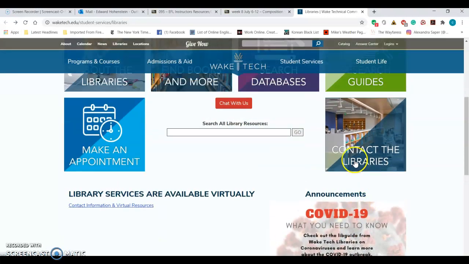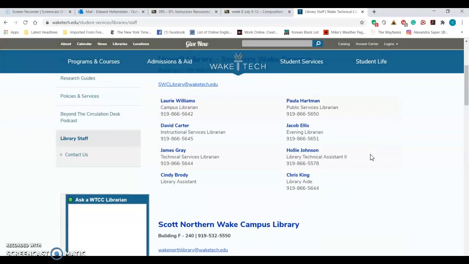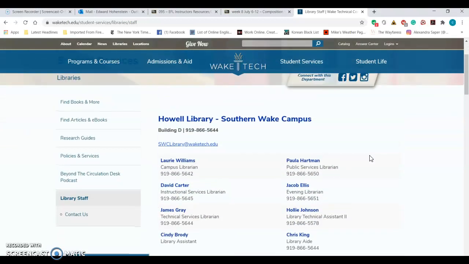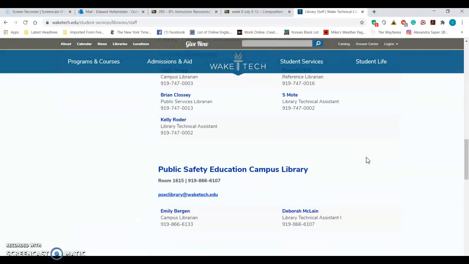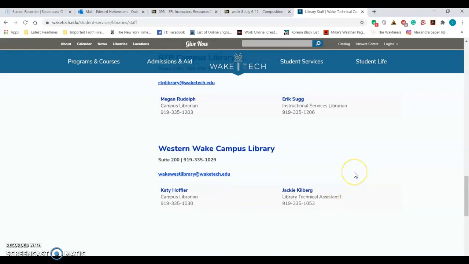How to contact the libraries. If you have a question, there you go. These guys are pretty good people. At the RTP campus, which I normally teach at, Eric's a very good one. He was going to do a presentation for my other class until we had COVID. But these people are all very good. They're great, they are knowledgeable, and they will really do a good job in helping you. Please utilize them. They are there to help you. If you're lost on something, go for it. Okay? That's it. Everybody have a good day.